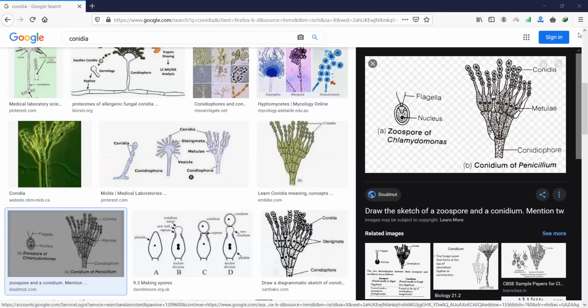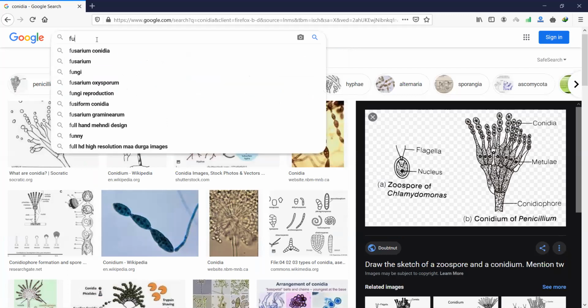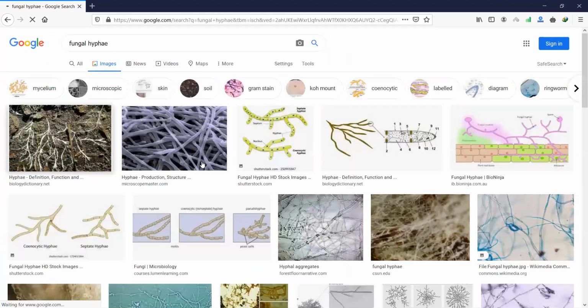If you see the entire fungal structure, I show you fungal hyphae here, hyphae and mycelium. So it looks like this.